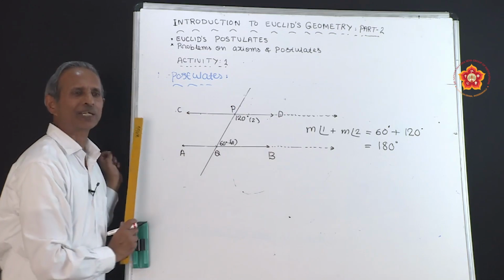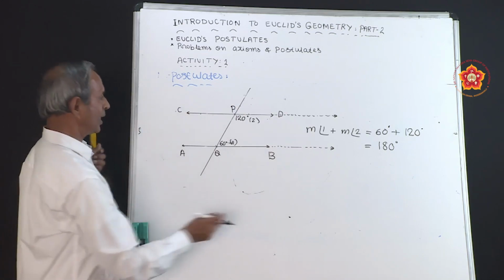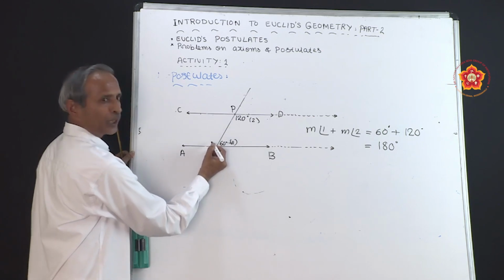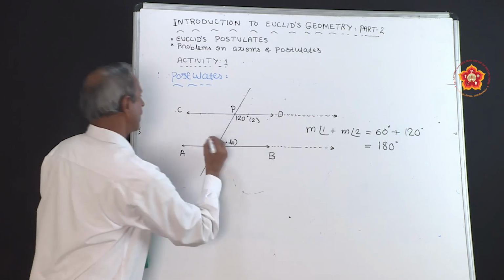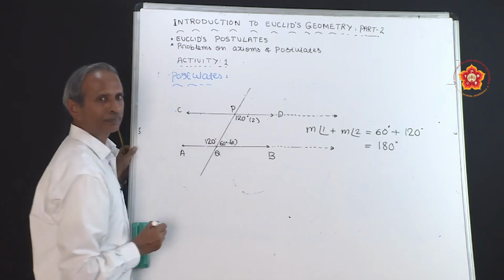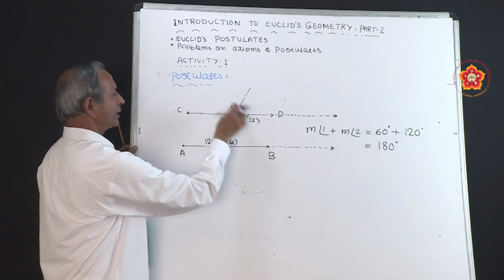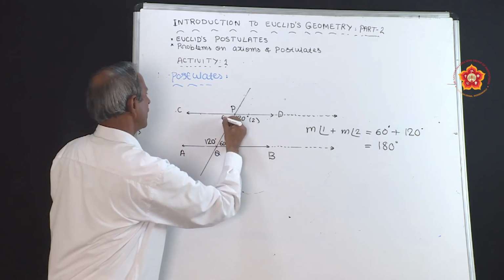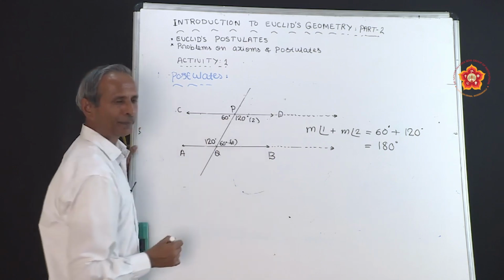Let us go to the left hand side. What happens now? This angle is 60 degree. So, this angle should be equal to 120 degree according to the linear pair formula. If it is 120 degree, this angle should be equal to 60 degree because they are linear pairs. Sum of the linear pair is always equal to 180 degree.